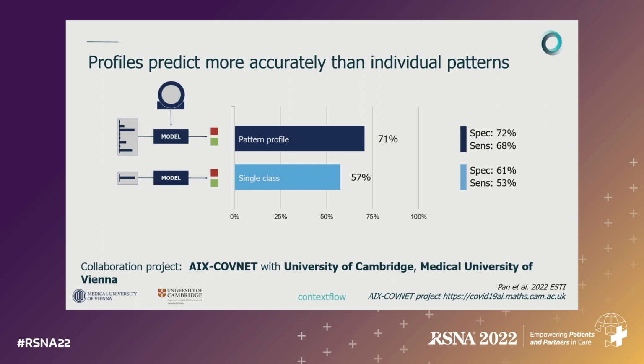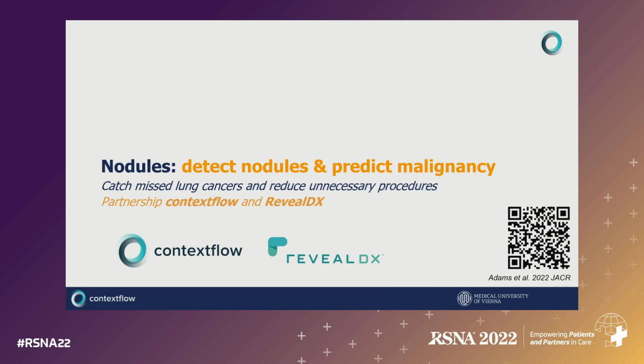Here you see the comparison of what happens if I use just one good marker pattern to predict severity. That's the lower part, where we get about 57%. But if you use the entire profile of patterns, essentially the multivariate characteristics of this case that we can extract automatically, we get a pretty good bump in the predictive accuracy.